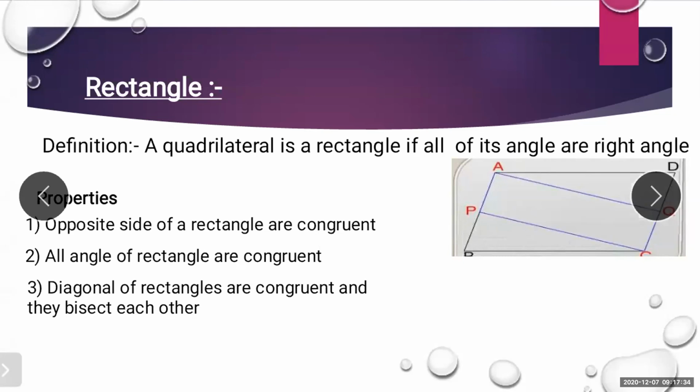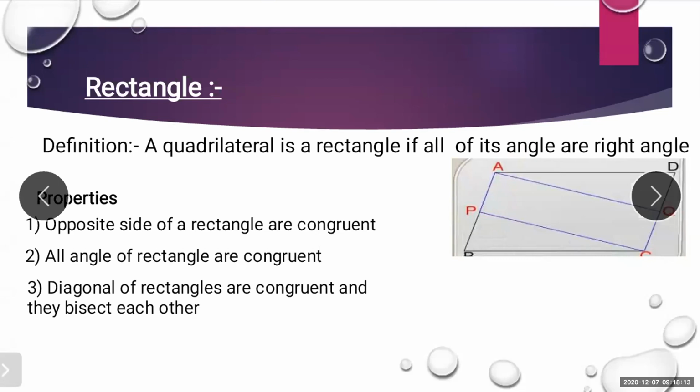Okay, so in this diagram you can see the quadrilateral APCQ. If you remember students, on Saturday we solved the example of this particular diagram. We have shown that this quadrilateral APCQ is a rectangle. Here you can see all the angles are 90 degrees, that is, they are congruent. Then opposite sides AQ and PC are congruent. At the same time, AP and QC are also congruent.